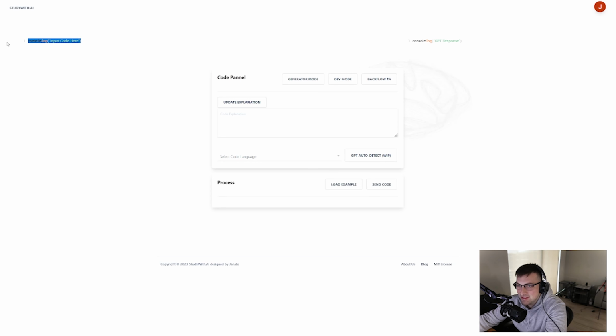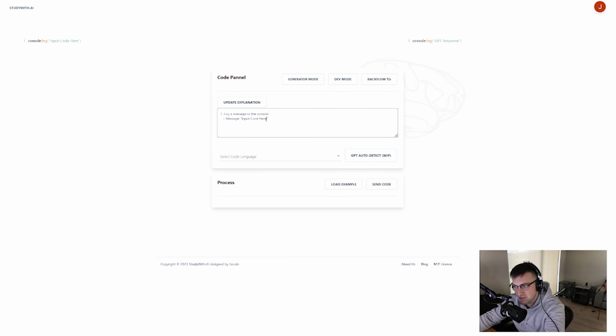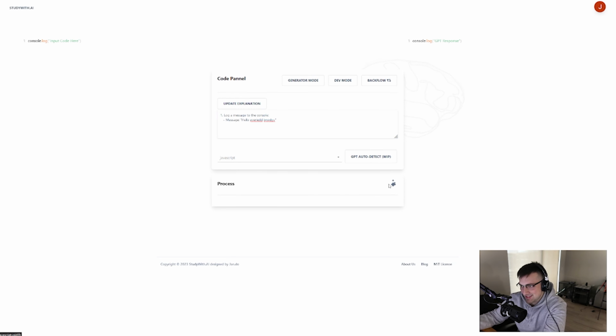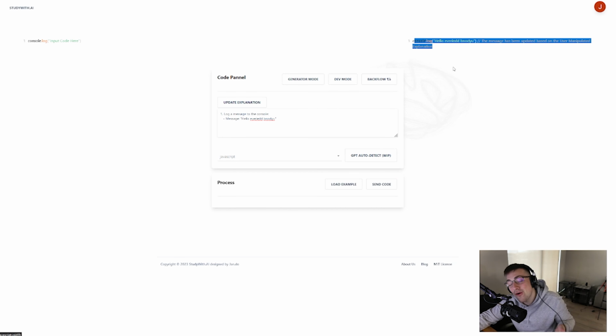So to start, this is a tool that lets you generate code based on an explanation that's put into it, and it generates that code back out. It lets you change the human readable explanation to then change the code that's coming out. This is a perfect example, loaded in here right now. We just have a simple console log, and if I select JavaScript, and then change the input here to hello everybody, I can't spell, but it takes this human readable example and then regenerates the code based on that. And if that's not already insane, let's get into some actual insanity.